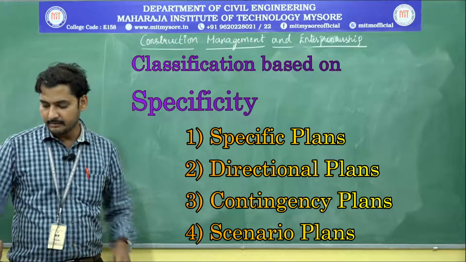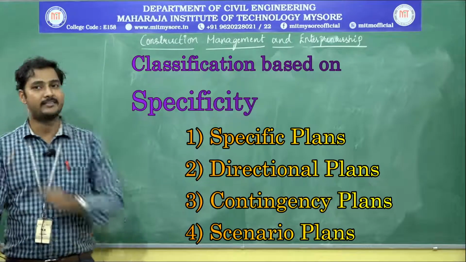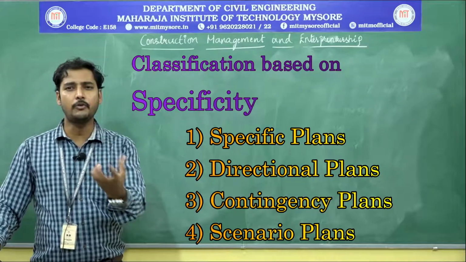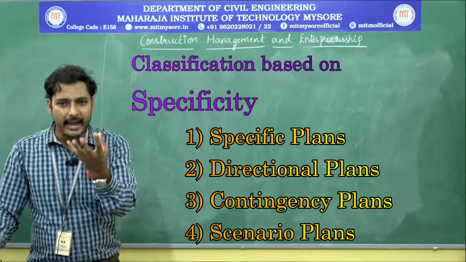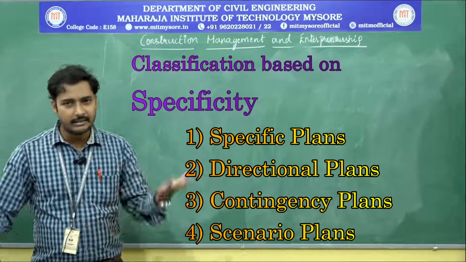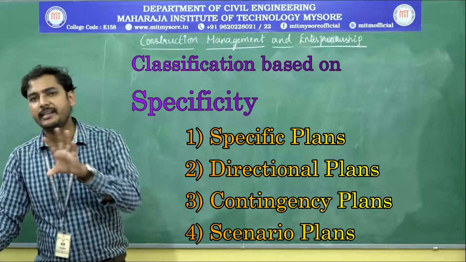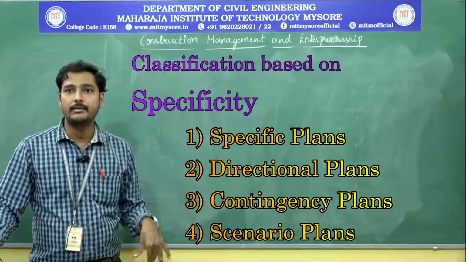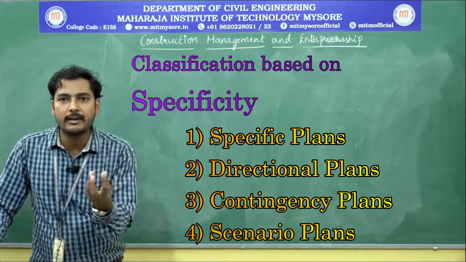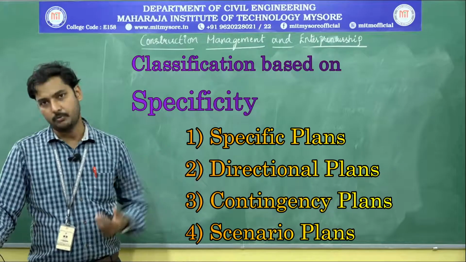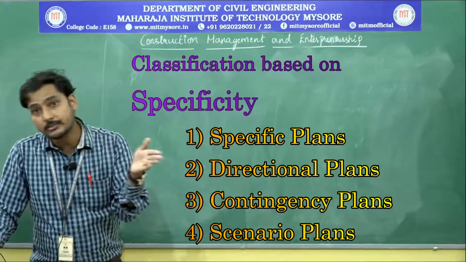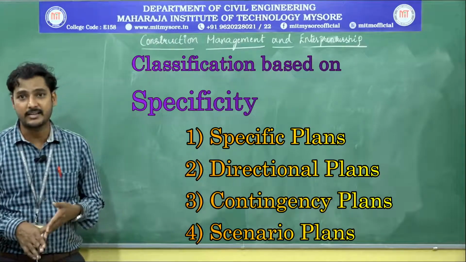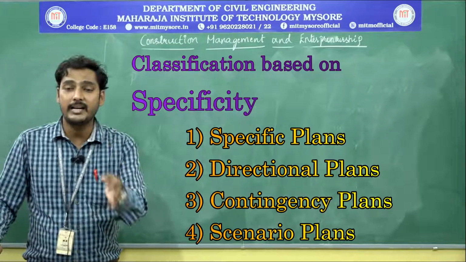Okay. Then the third one is contingency plans. The terminology itself is contingency. Contingencies are the unforeseen activities, or some small activities. They are not relatively big, they are very, very small in nature. For example, to finish that entire task or structure, one small particular item is going to play a major role. So that item we should not neglect, and we should not even think of it in a bigger way. That type of planning comes under contingencies.